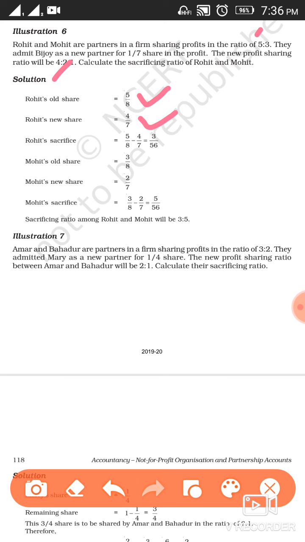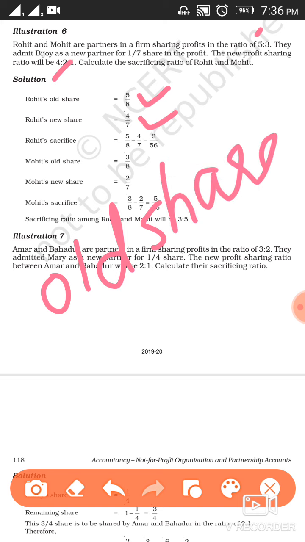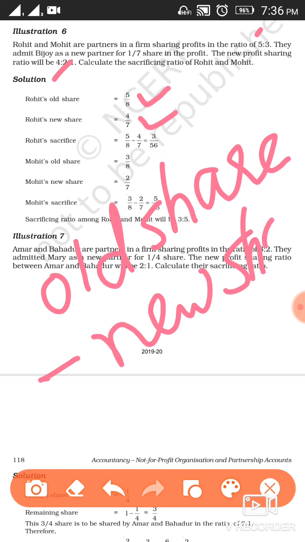So Rohit's sacrifice will be old share minus new share, because what they are getting previously and what they are going to get now.